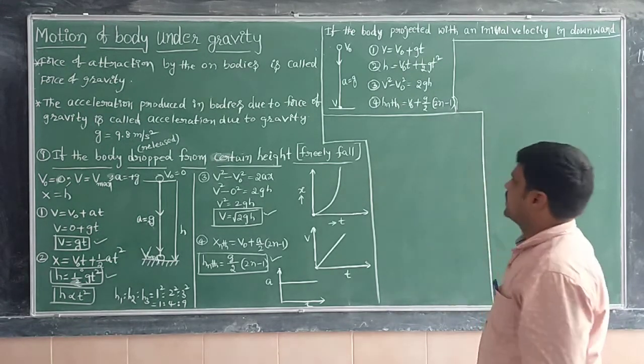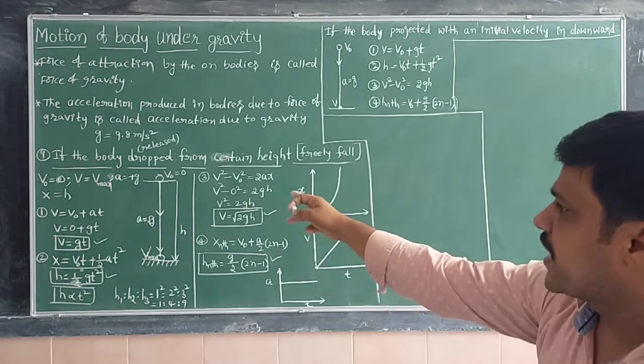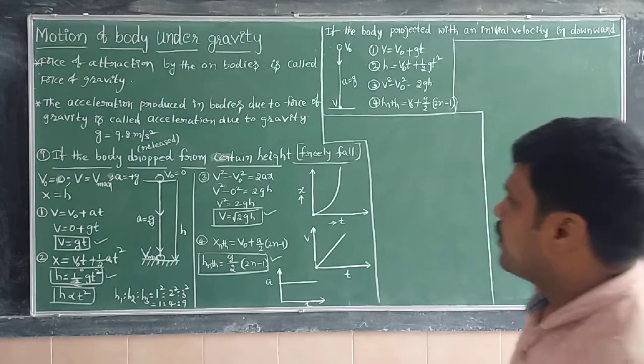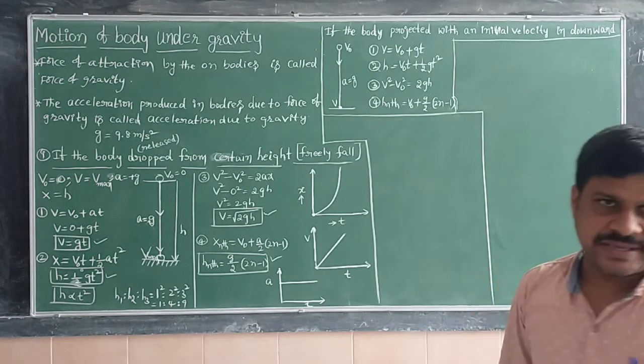Next, I have the continuation of the topic. The first case is when the body is dropped from a certain height, which we have done. The next case is when the body is projected in the upward direction.